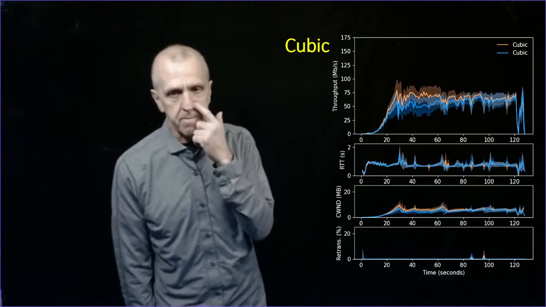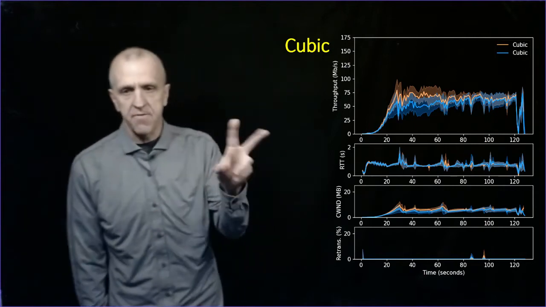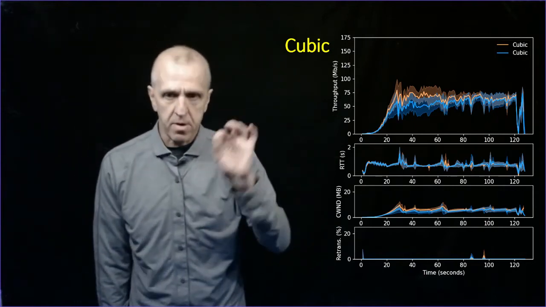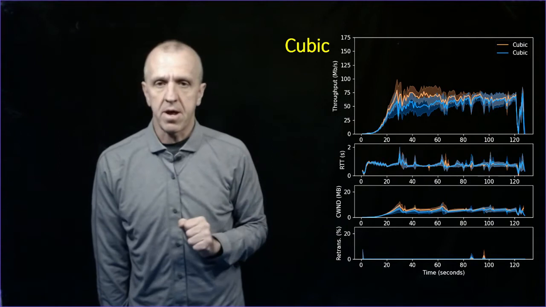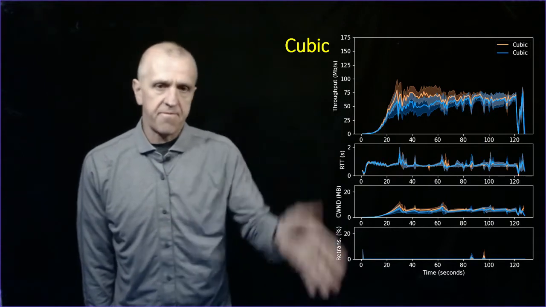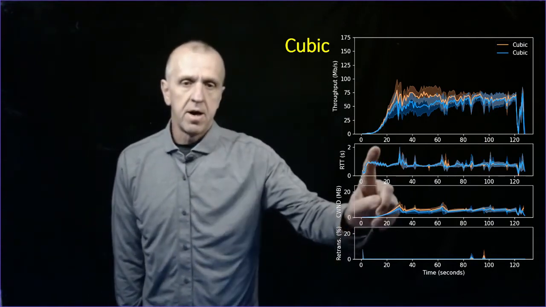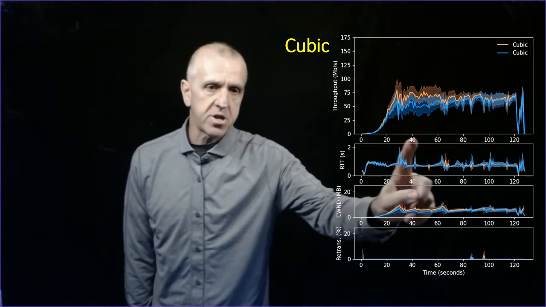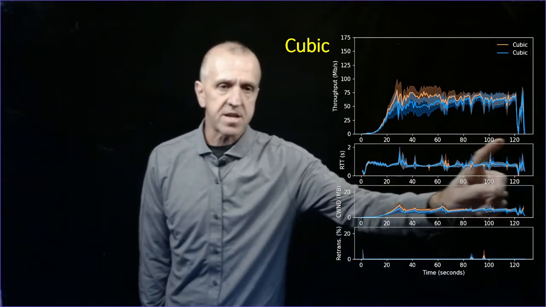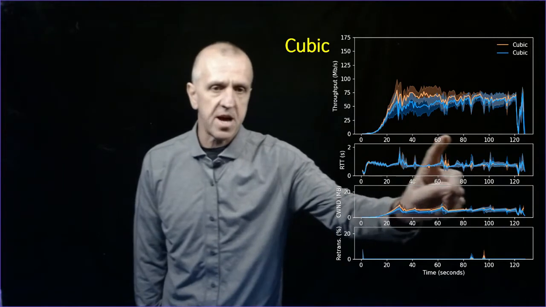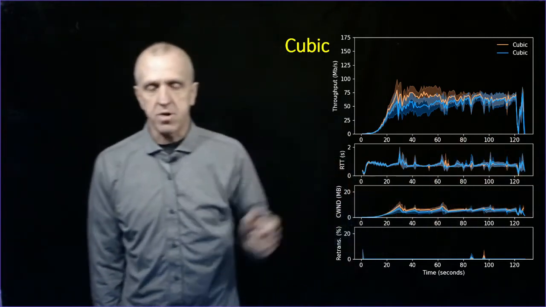All right, so first, how does Cubic compete with itself? So this is, again, 2 flows. One's the default Cubic, and then we run a second Cubic at the same time. We look at performance. These graphs depict that, where, again, it's several minutes, but this is about 2 minutes of a flow. This is time on this axis. It might be hard to see the numbers, but it's about 2 minutes of time. We're reporting values once per second.